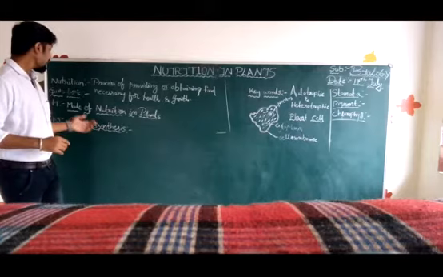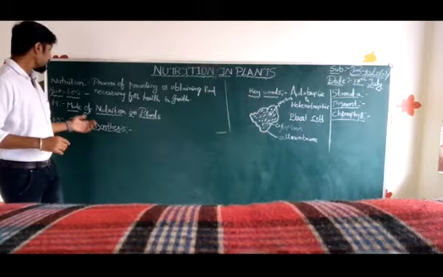Plants are the only organisms that can prepare their own food by themselves. Human beings and other animals cannot prepare their own food by themselves. Okay, what is food? What are the components of food? Carbohydrates, proteins, vitamins, minerals and fats. All these we call nutrients. These are the nutrients required for the development of an organism.